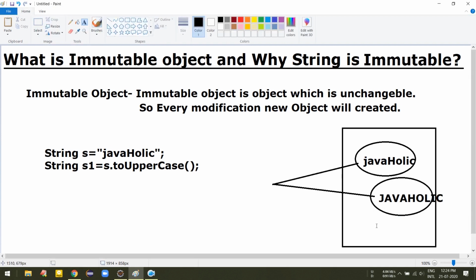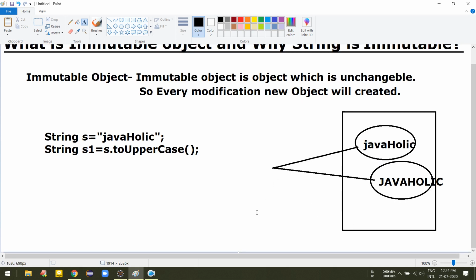Then a new object will not be created, and the existing object will be pointed to by our destination reference. This is the concept of string pooling. The string pool never accepts duplicate values. It's one of the wonderful features of Java, you can say.